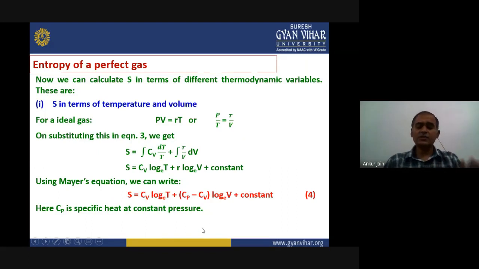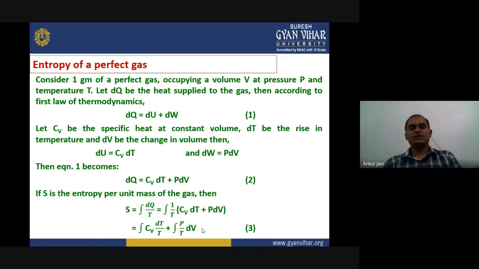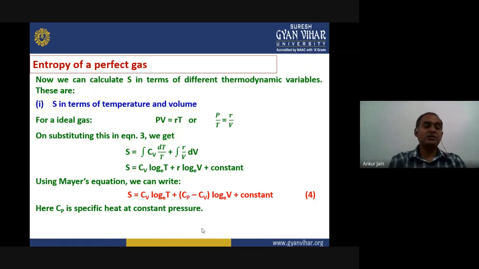Now this is the general equation. Now we have to calculate the entropy. We have to represent the entropy in terms of different thermodynamic variables. What are the thermodynamic variables? Pressure, volume and temperature. So right now we will calculate entropy in terms of different combinations of thermodynamic variables.